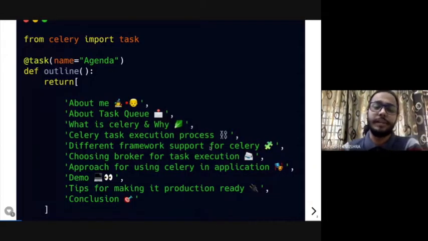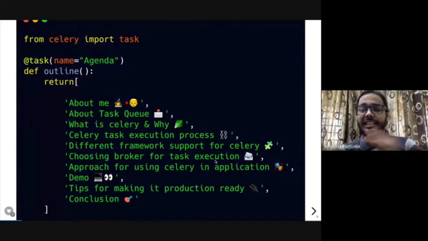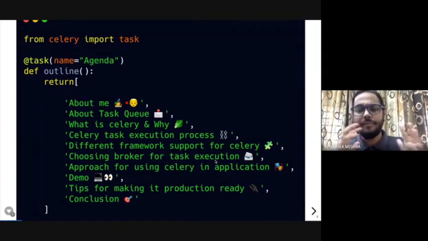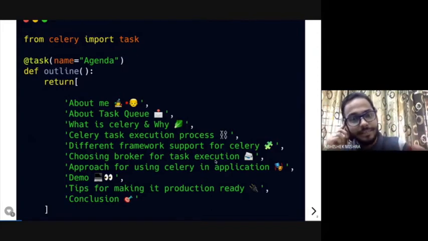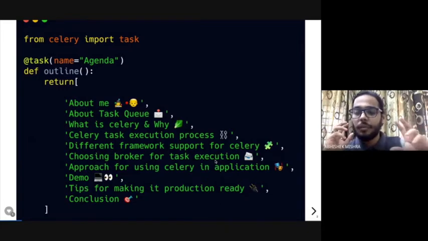So this is a brief agenda. I'll talk a little bit about myself. Then I'll talk about what exactly a task queue is, what Celery is and why to use Celery, and how the Celery task execution process works, in general layman terms, what exactly happens behind the scenes once you execute a task in Celery.